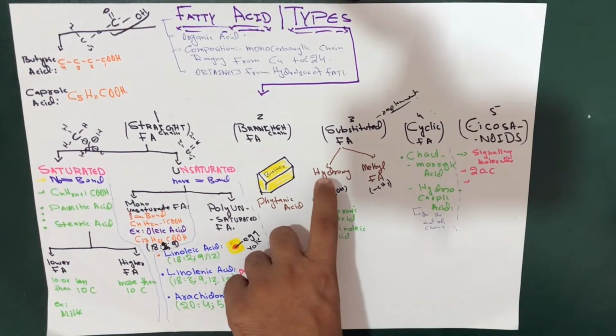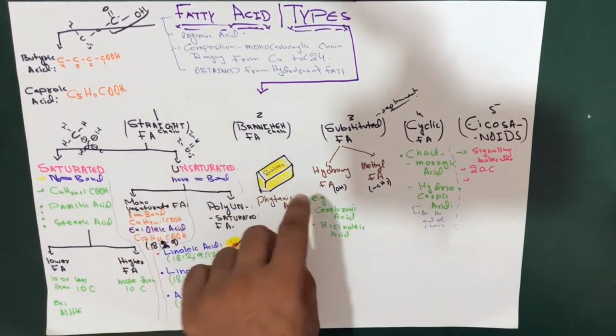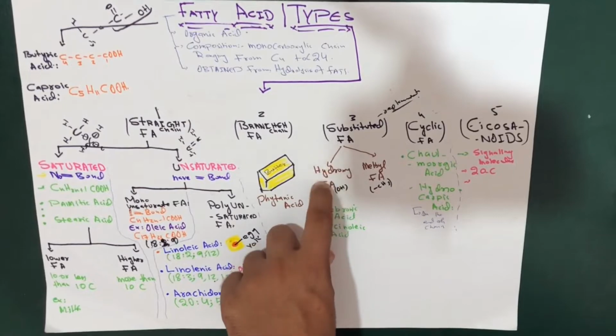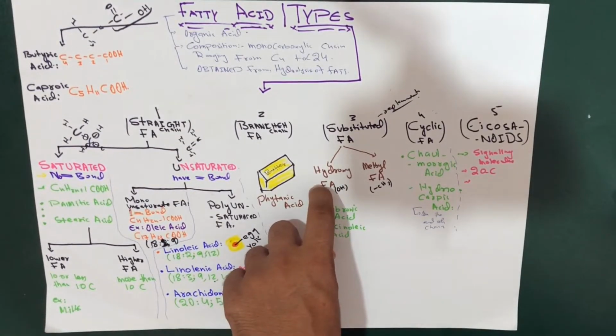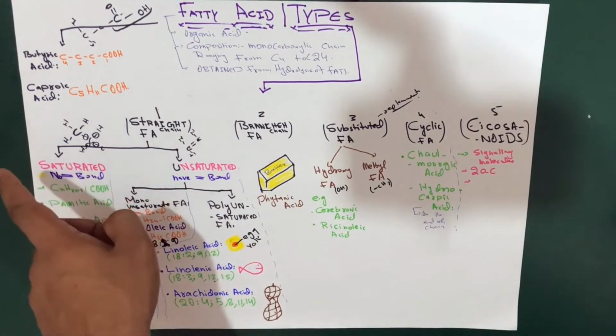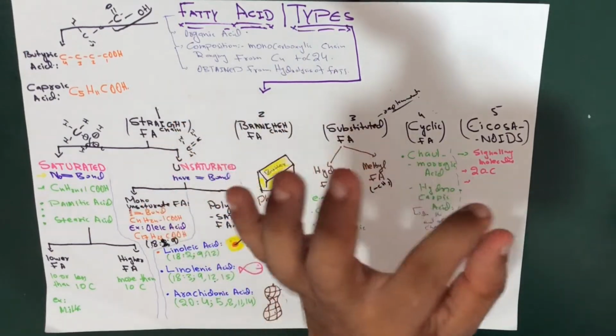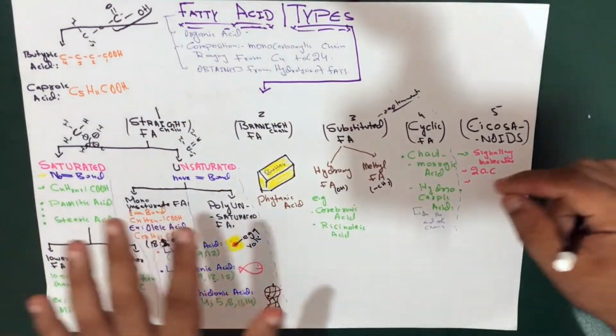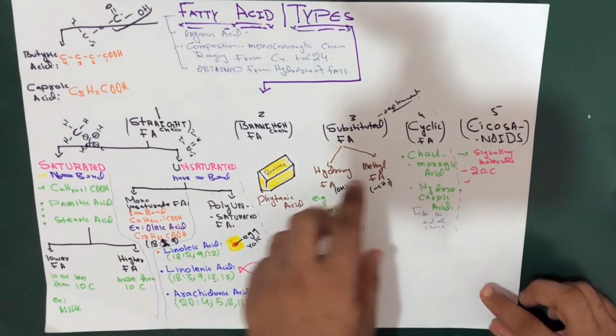One or more of the hydrogen atoms have been replaced by the OH group in hydroxy fatty acid. But in the case of methyl, we have the replacement by the CH3 group. Both saturated and unsaturated hydroxy fatty acids, particularly with long chains, are found in nature. For example, we have a few examples here.